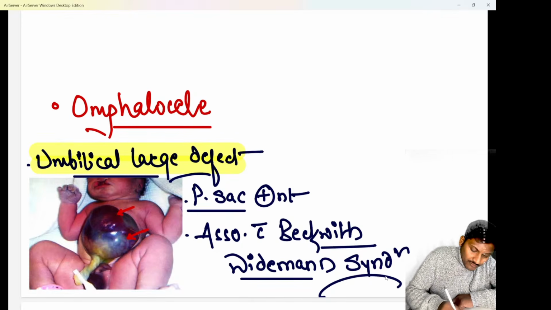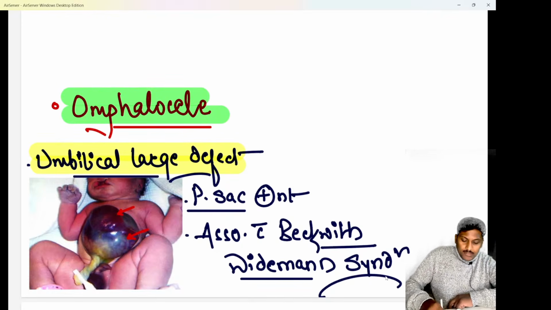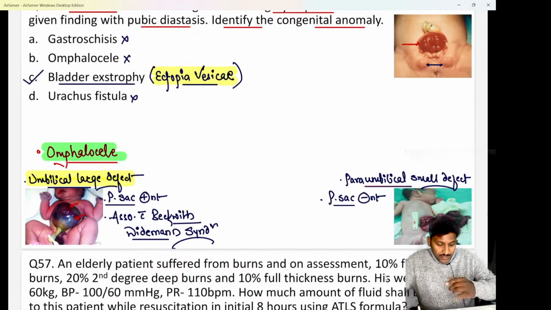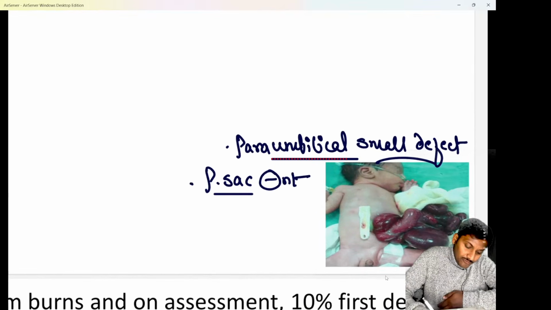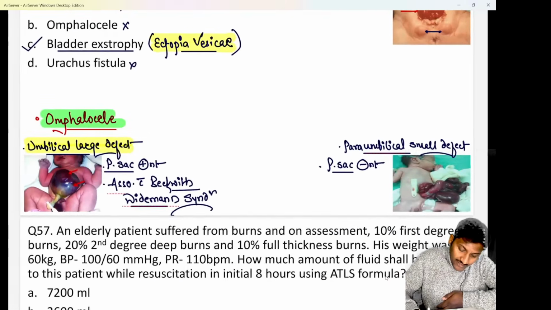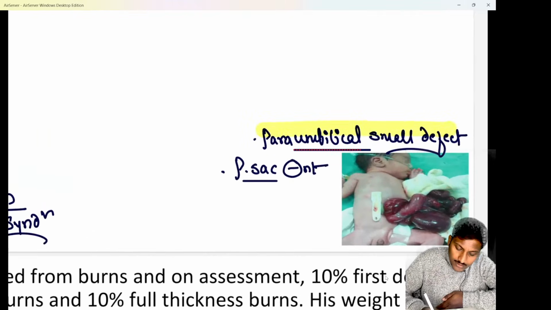Hopefully all of you are quite aware. Second important, if I talk about this picture over here, you are able to find a paraumbilical small defect. This is a paraumbilical defect which is smaller in size, and that's the reason you will be able to see only the bowel or the intestine herniating. There is no other structure that is herniating. So here this is beside the umbilicus, just to the side of the umbilicus. There is a paraumbilical small defect which is seen, only intestines or bowel herniating.